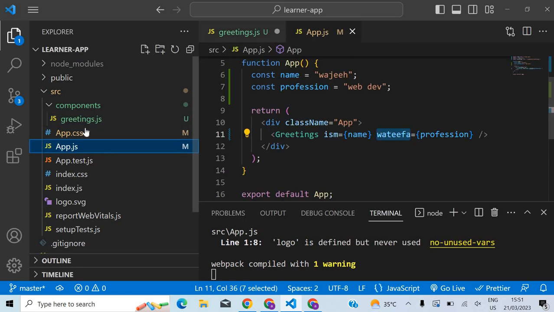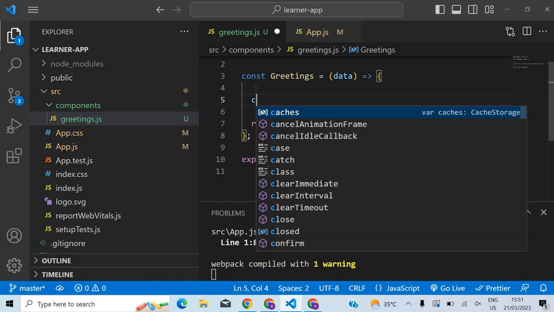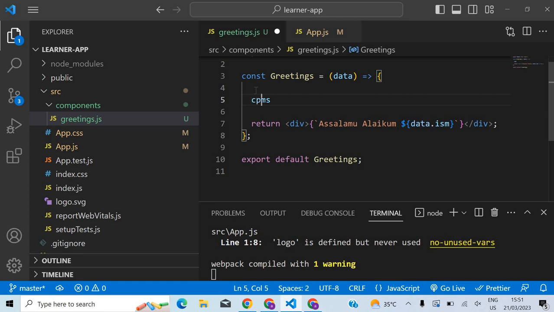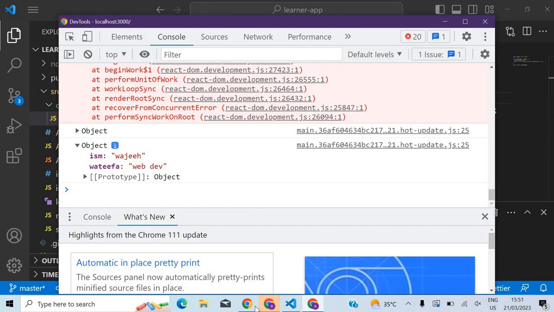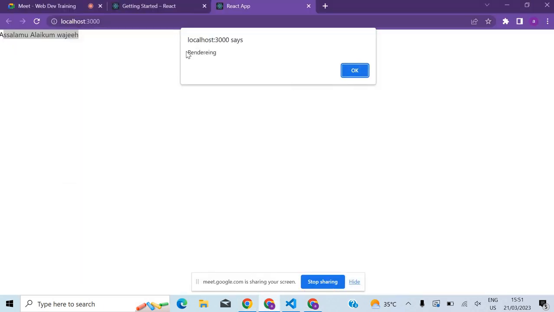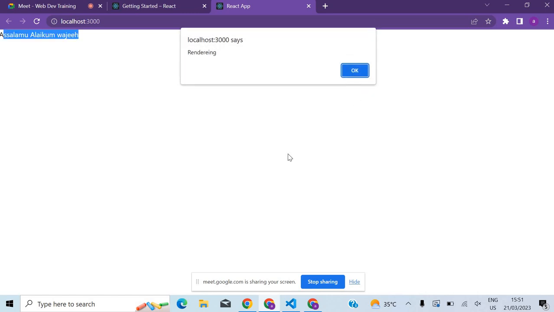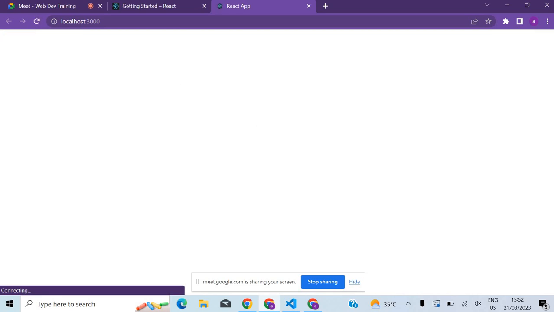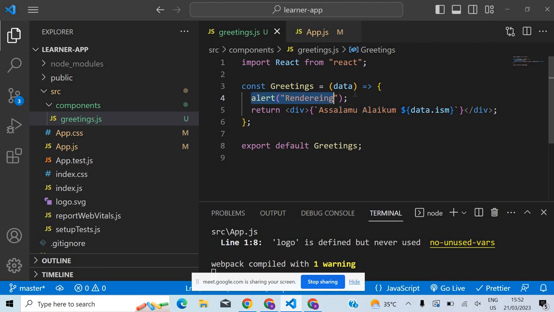Yeah, you have to change the parent, right? So let me demonstrate that. So now let me do one thing. Let me have an alert here. Rendering. If you see here, there's an alert message. Why am I seeing the message here, rendering? Let me do one thing. See, I'm reloading, and I'm seeing the message here, right? Rendering. That means that this code was executed.